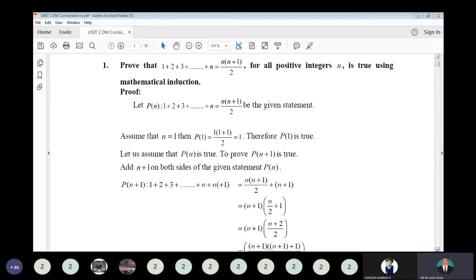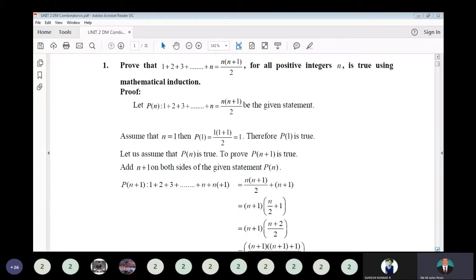Assume that n equal to 1. So P of 1 is equal to 1 into 1 plus 1 divided by 2, so that is equal to 1. So the first one number summation is equal to 1. So P of 1 is true. Let us assume P of n is true, to prove that P of n plus 1 is also true.